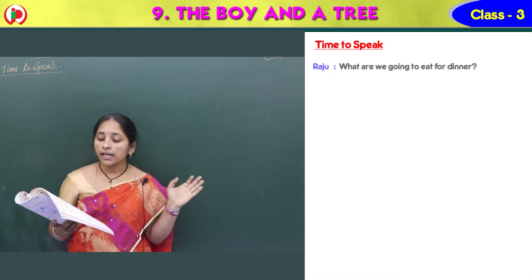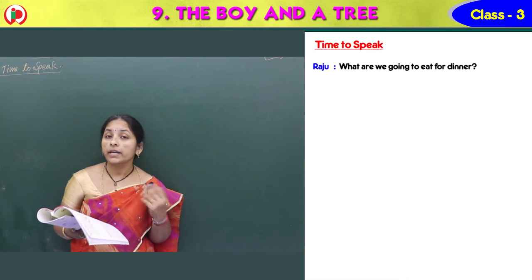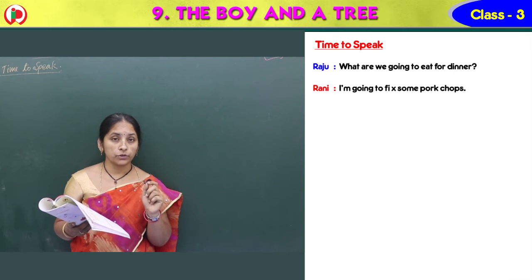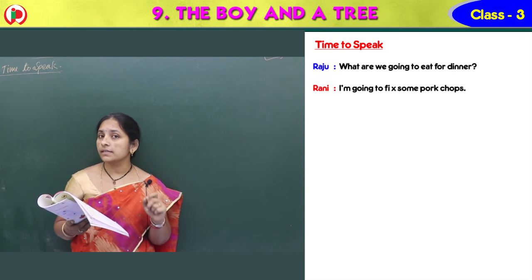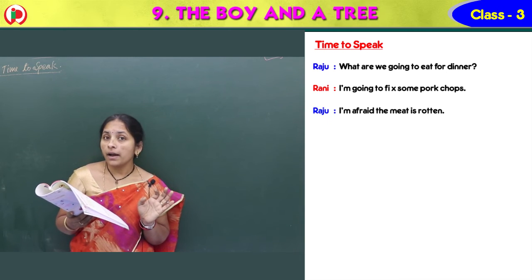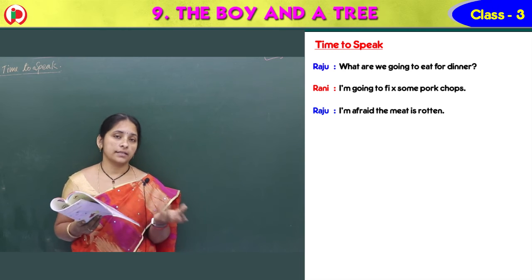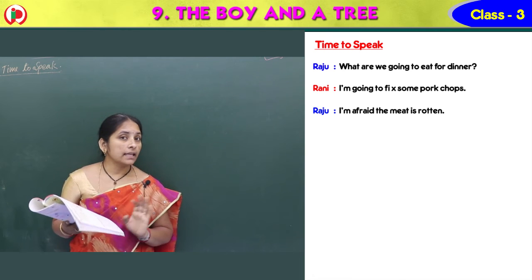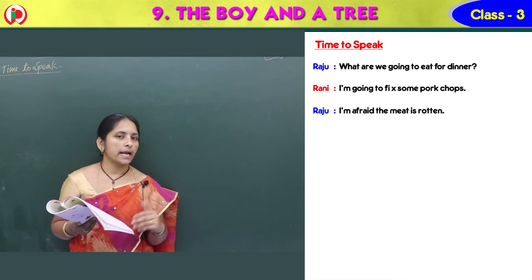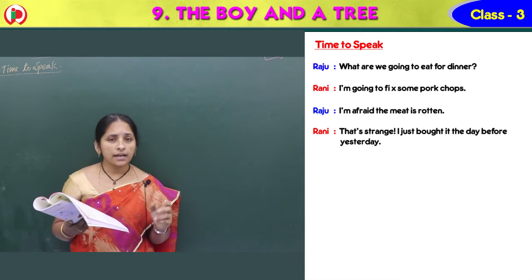First one, what are we going to eat for dinner? So who asked this one? Raju. What are we going to eat for dinner? I am going to fix some pork chops. So that Rani said. I am afraid the meat is rotten. Maybe it happened 2 days, 3 days ago. Rotten means spoiled, 2-3 days back or 1 week back, like that. So not fresh.